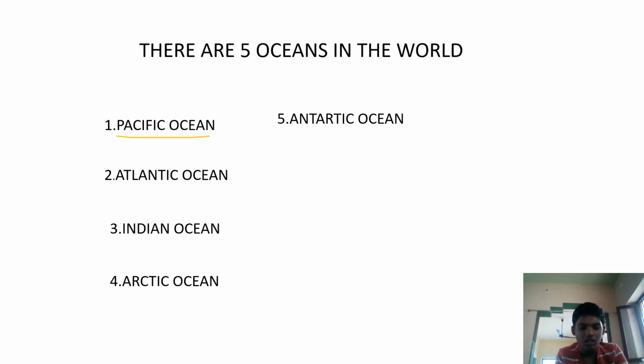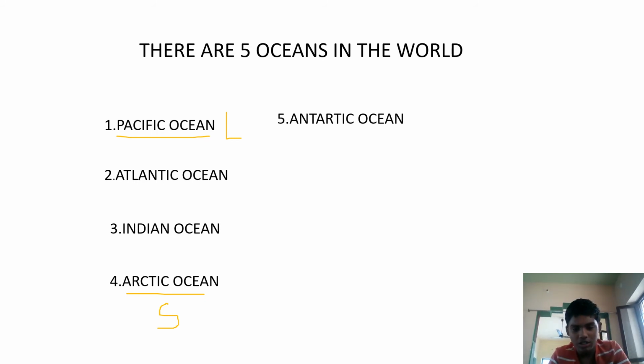Pacific Ocean is the largest ocean, and Arctic Ocean is the smallest. So you will write yes, smallest, and also longest. Longest and smallest. Pacific Ocean is the largest ocean, and Arctic Ocean is the smallest ocean. We will mark them like L and S.